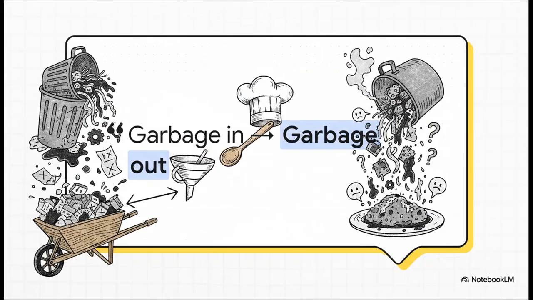There's a famous saying in computer science, and it is so true here. Garbage in, garbage out. And the point is, a machine learning model is only as smart as the data you give it. If your data is flawed, the patterns it learns will be flawed too. Simple as that. The quality of your prep work is going to directly determine the quality of your final dish.